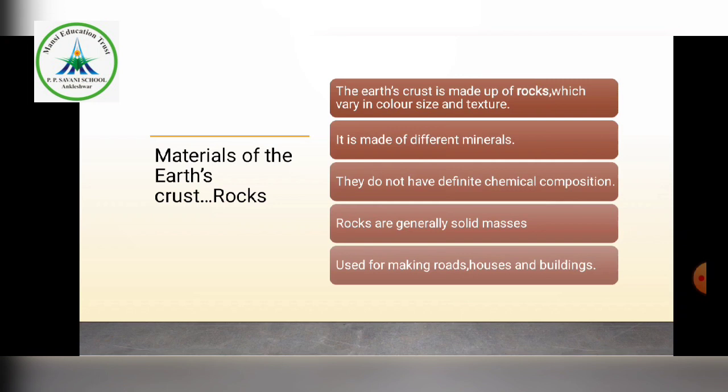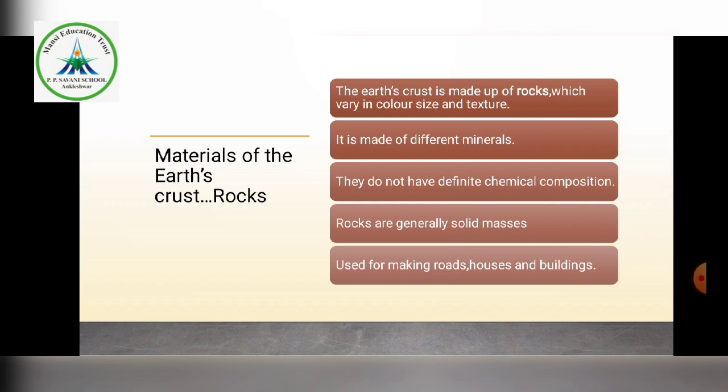They may be of different color, different size as well as texture, rough or smooth. They are made up of different minerals. We have already studied silica, alumina, then iron, nickel. These are all considered minerals. So the rocks are also made up of different minerals.